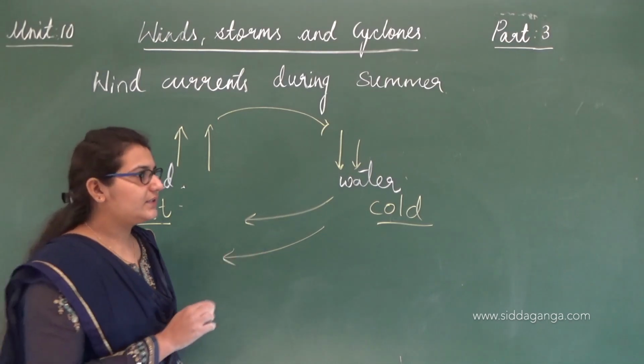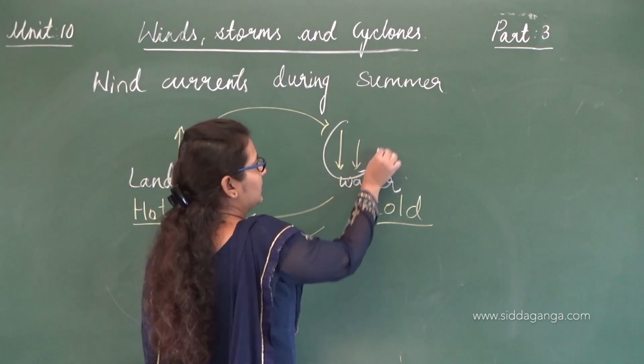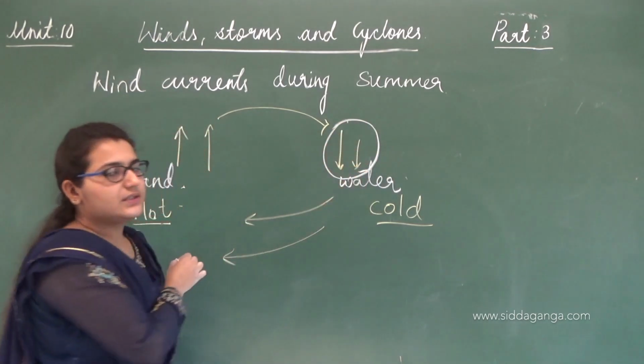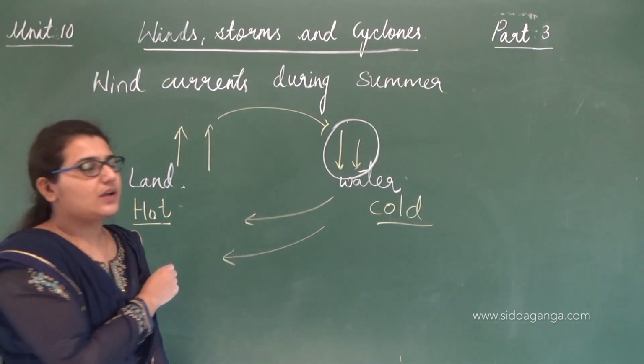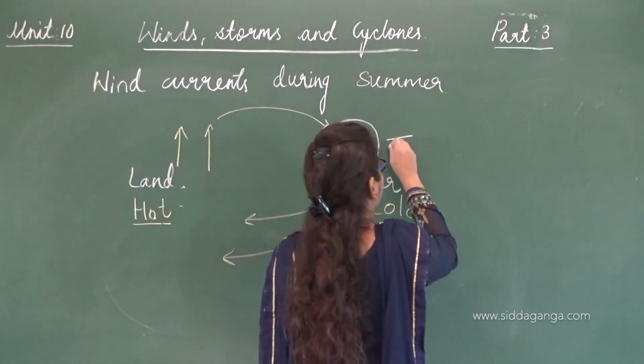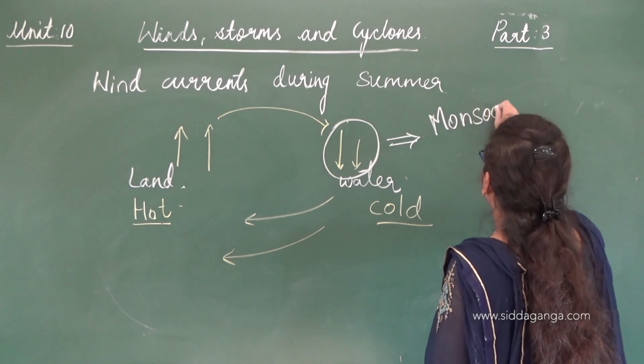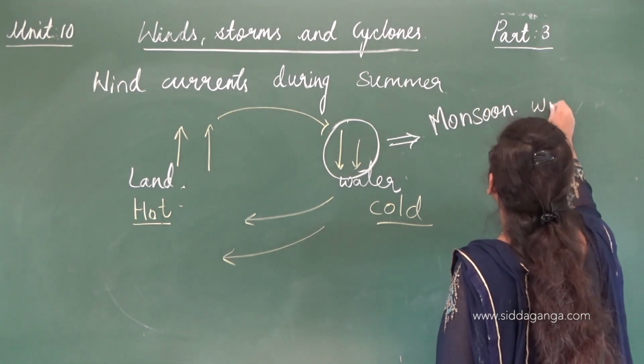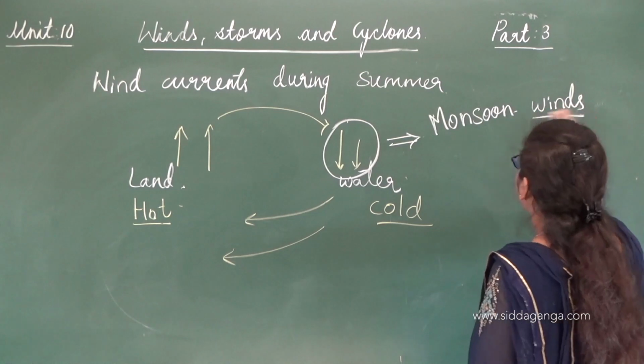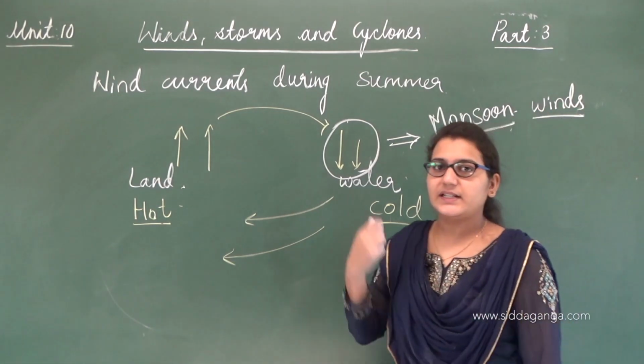These winds which are coming from the water bodies are called monsoon winds. Monsoon winds means winds which are getting us the rain.